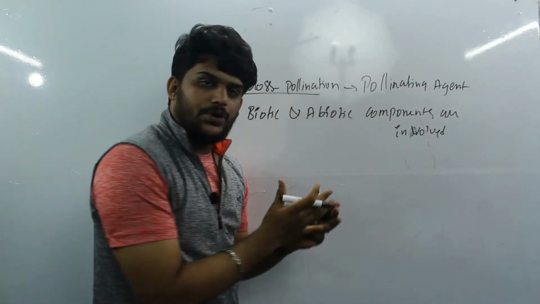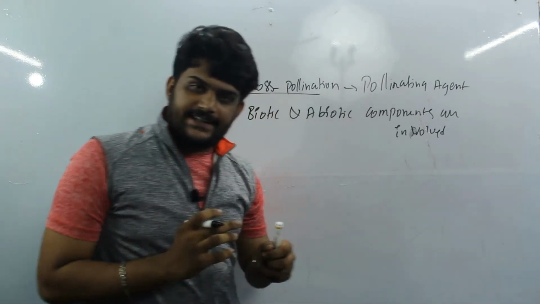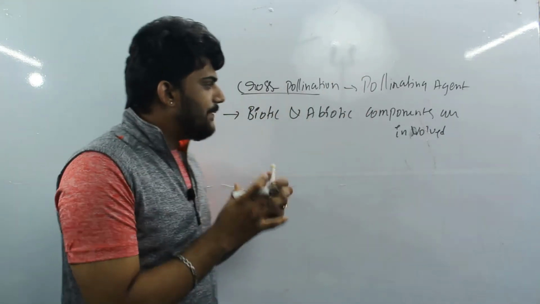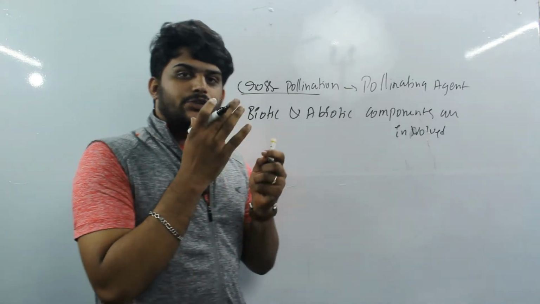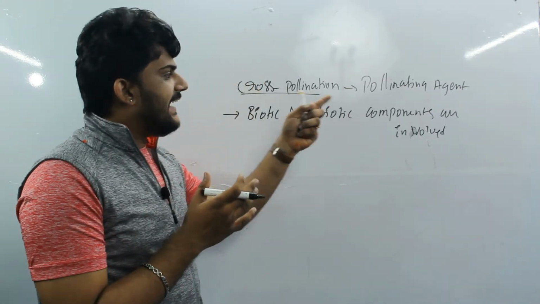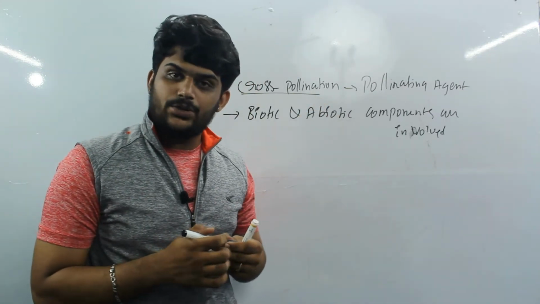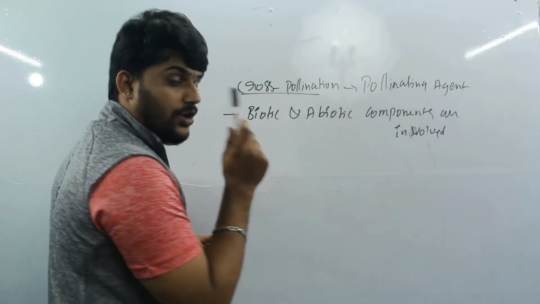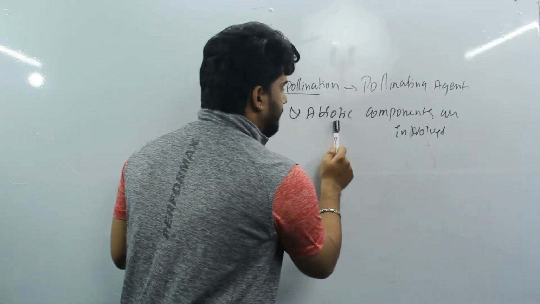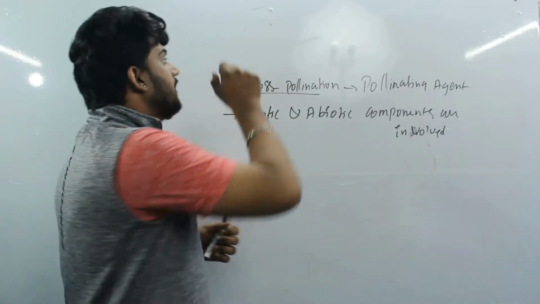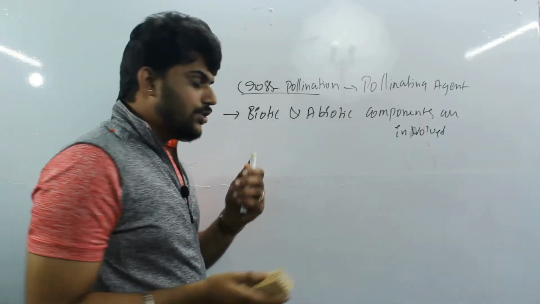They both are going to be the pollinating agents. On the basis of these components, the pollinating agents are classified into three types.